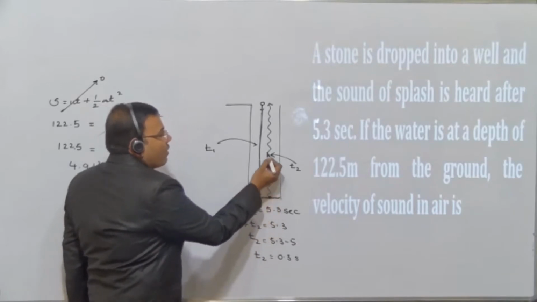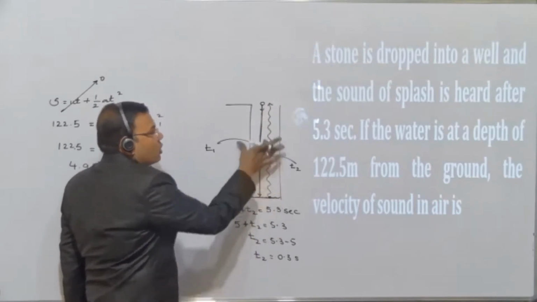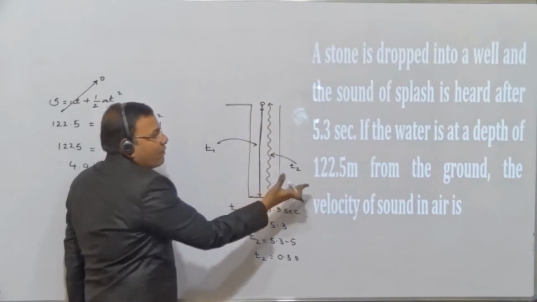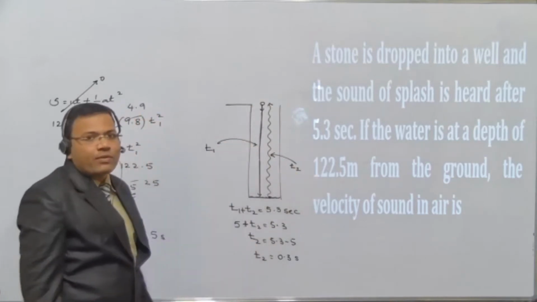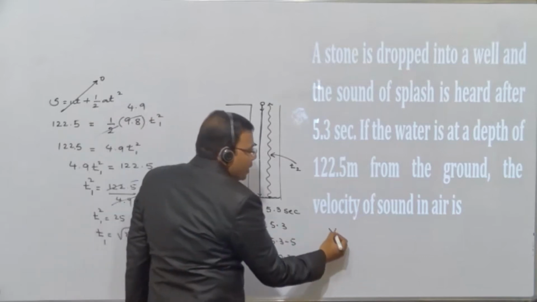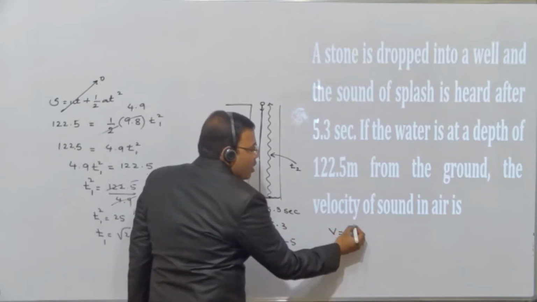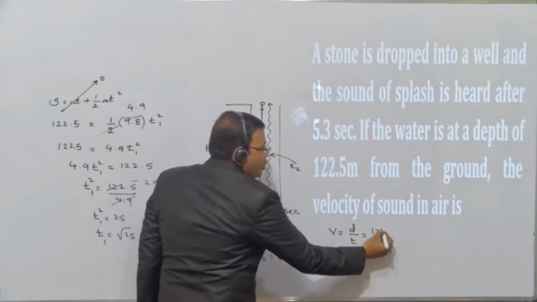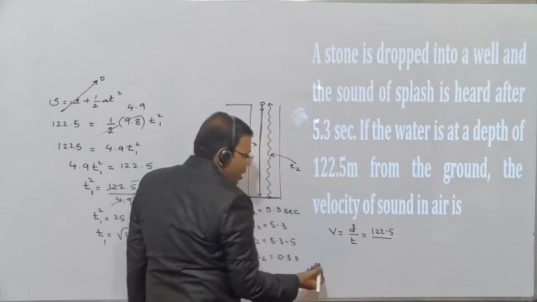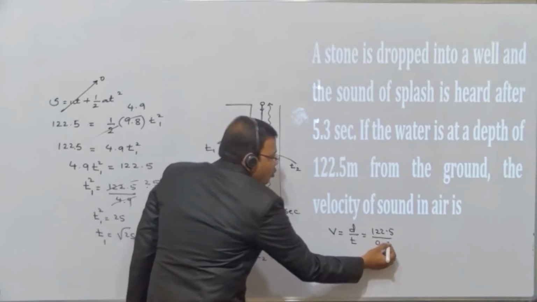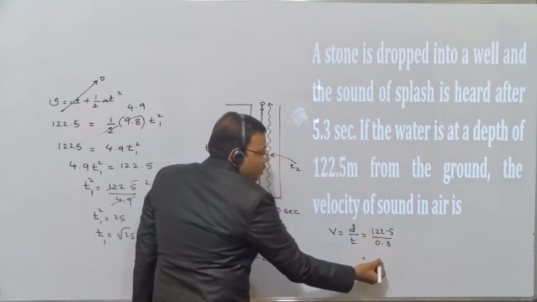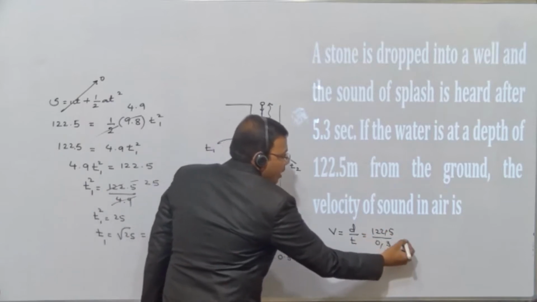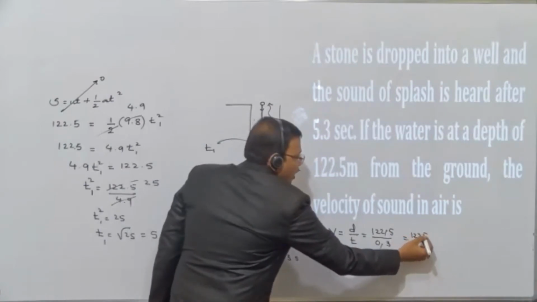So the sound has to travel this much distance. This is the total depth of the well it has to travel, and this is 122.5. So velocity of sound we are calculating. Velocity of sound is equal to displacement by time, and this displacement is how much? 122.5, and divided by time, which is how much? 0.3. So when you divide this, I can cancel 1225 by 3.